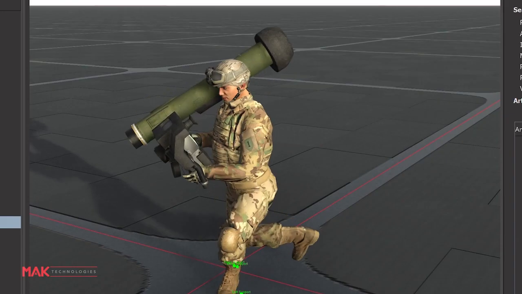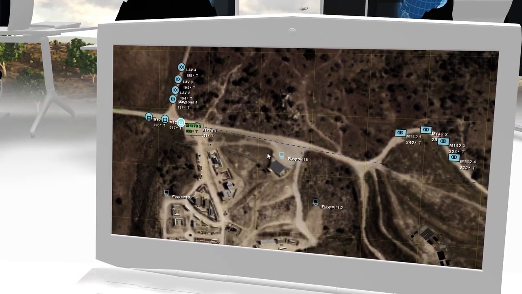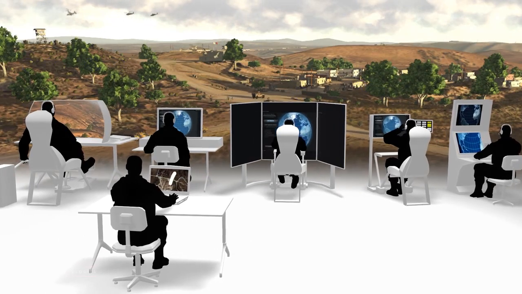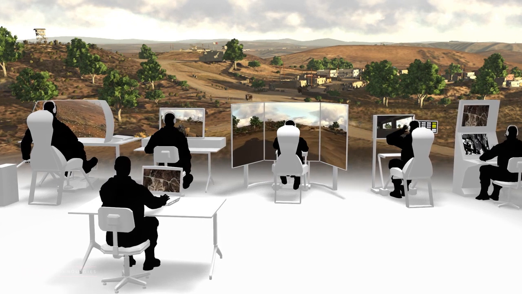VR Forces serves as a common instructor interface to author scenarios and manage execution, where entities can be assigned to VR Engage player stations or configured with VR Forces AI behaviors and plans at runtime.